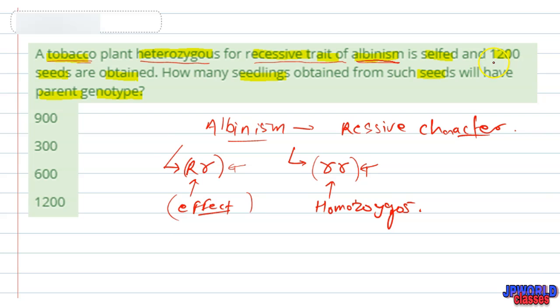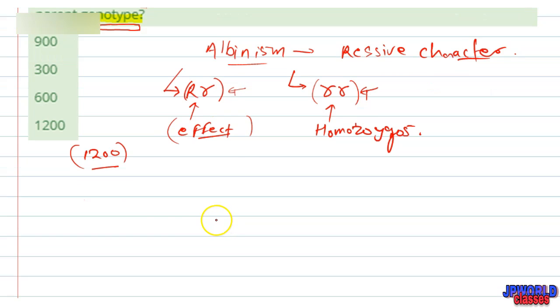So if 1200 seeds are obtained from this cross, let us assume the total number of seeds is 1200. How many seeds will have the parental genotype? Here we have to work out how many of them would have the parental genotype. So let us understand the relation.